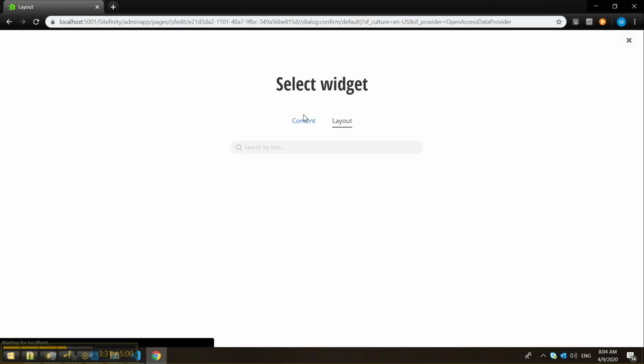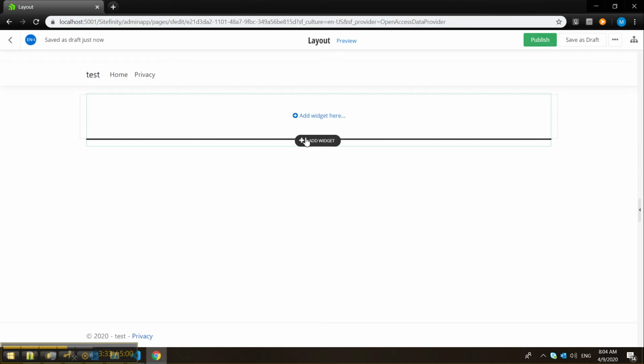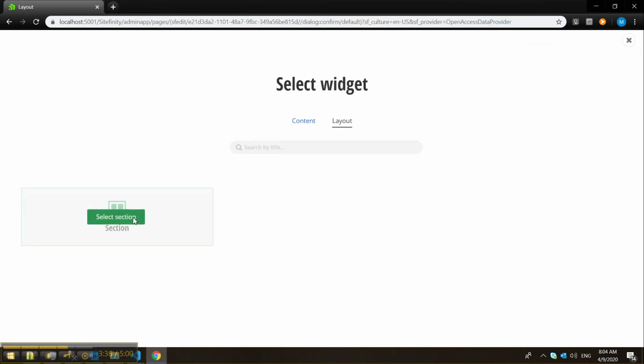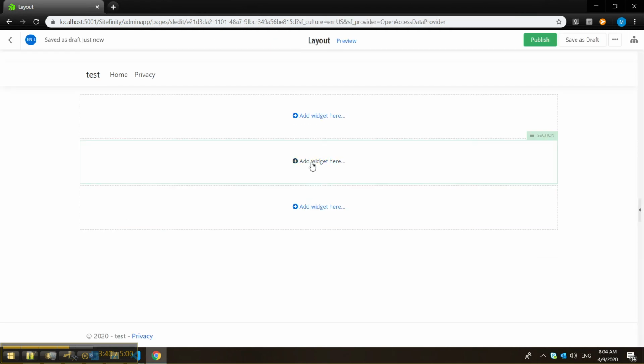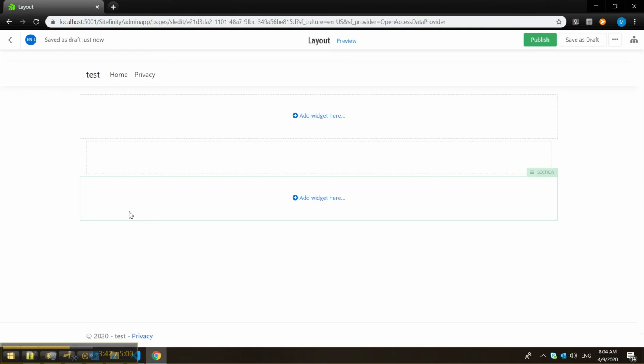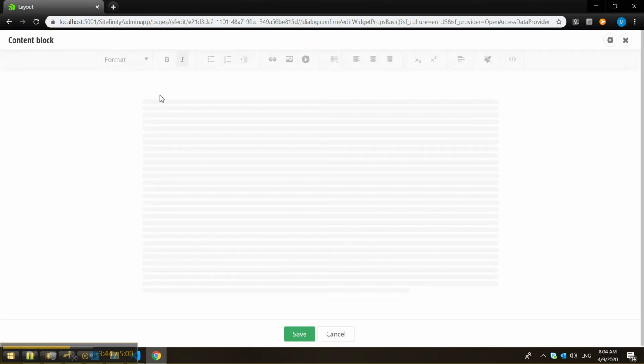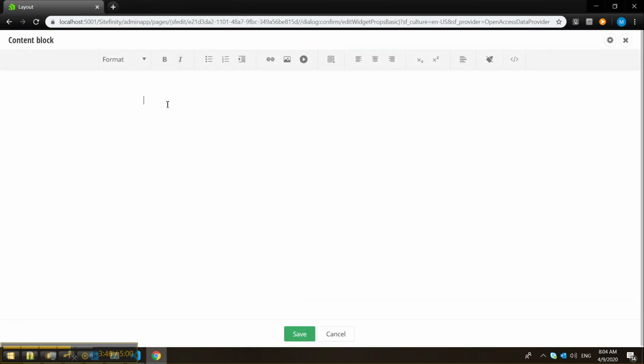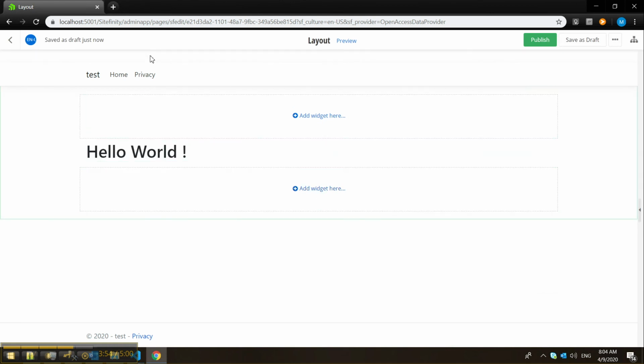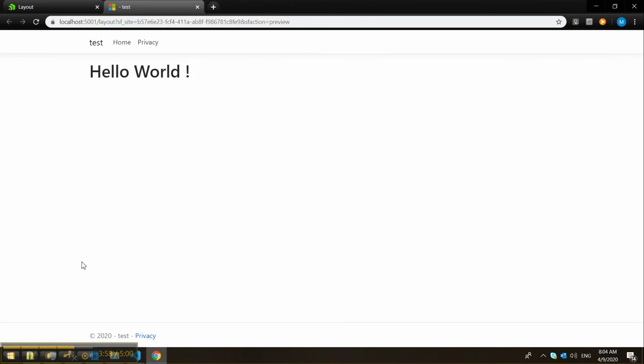From here, you can add a section widget, then another, and another. You can add a content block as well. And if we switch over to the front end, we see that everything looks as expected.